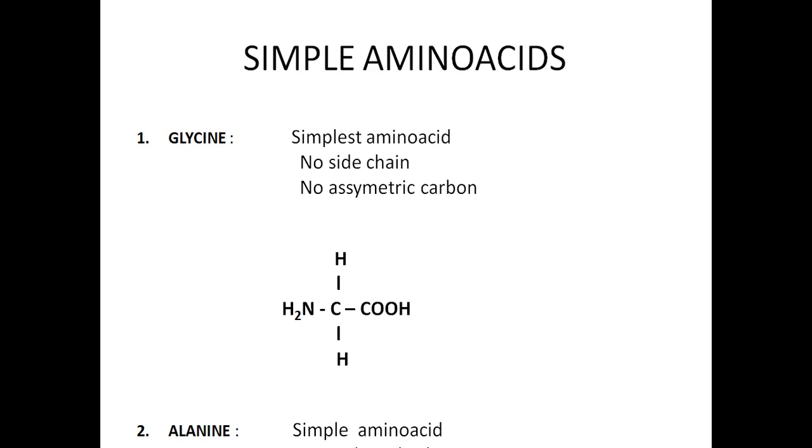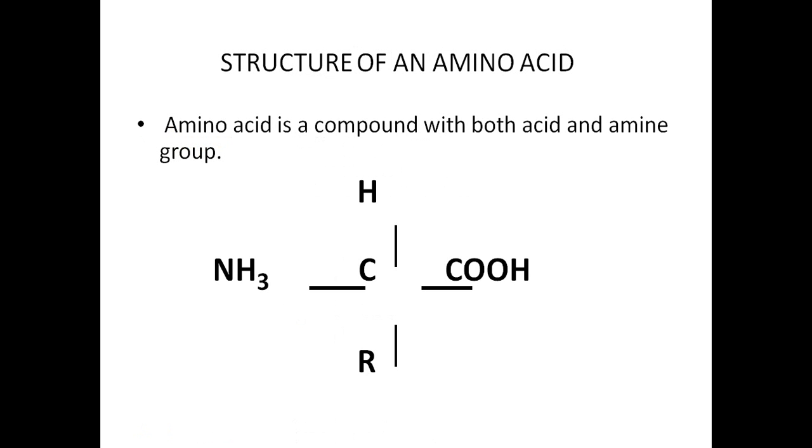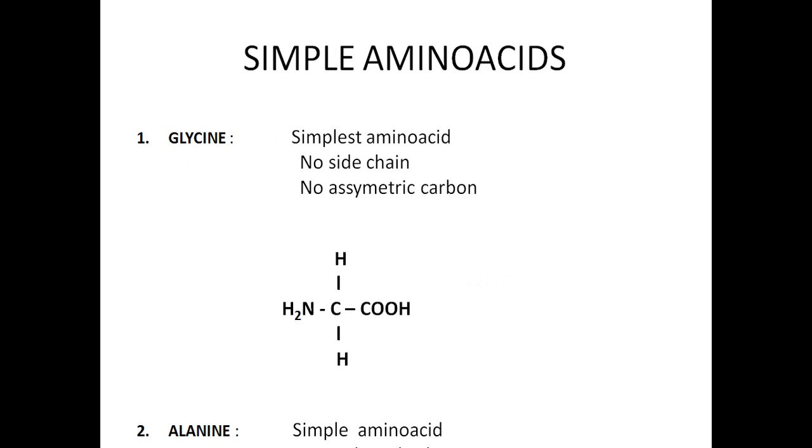Now, if you see the classification of amino acids, the amino acids are classified into different types based on the structure and side chain. Let us see simple amino acids. It is classified into simple amino acid.